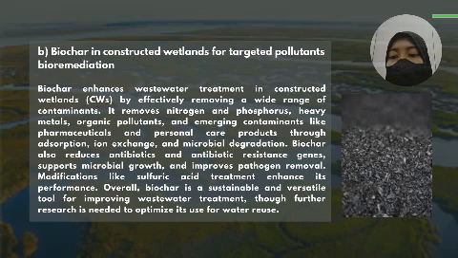Next, biochar in constructed wetland for target pollutant bioremediation. Biochar enhances wastewater treatment in constructed wetland by effectively removing a wide range of contaminants. It removes nitrogen and phosphorus, heavy metals, organic pollutants, and emerging contaminants like pharmaceutical and personal care products through adsorption, ion exchange, and microbial degradation. Biochar also reduces antibiotics and antibiotic-resistant genes, supports microbial growth, and improves temperature removal. Modifications like sulfuric acid treatment improve its performance.